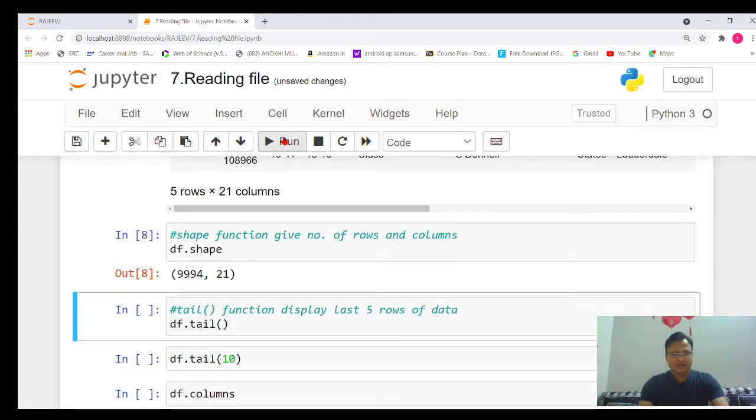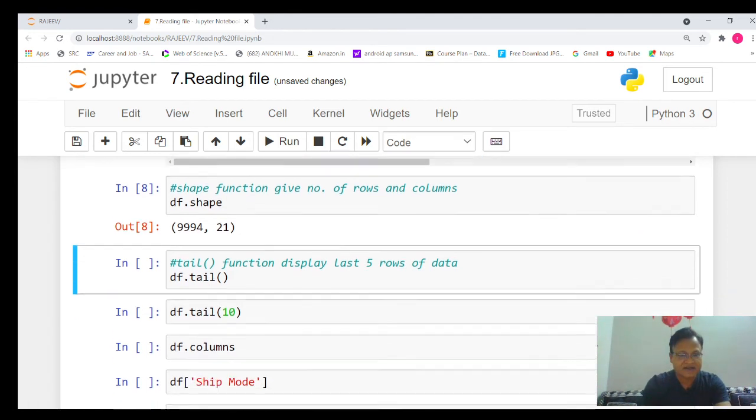Great. Now you can see 9,994 rows and 21 columns are there. It's a big data set, around 10,000 rows and around 21 columns. So it is very important to know how many rows and columns there are.